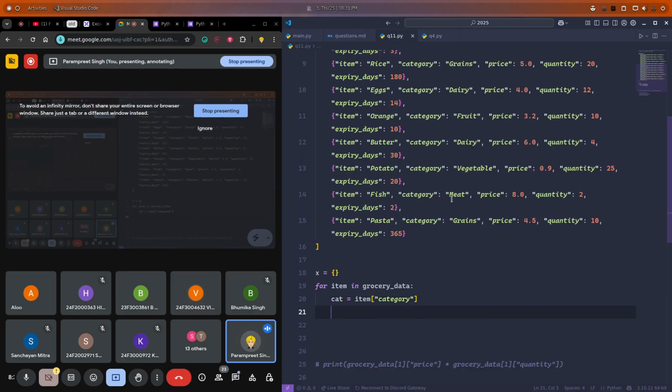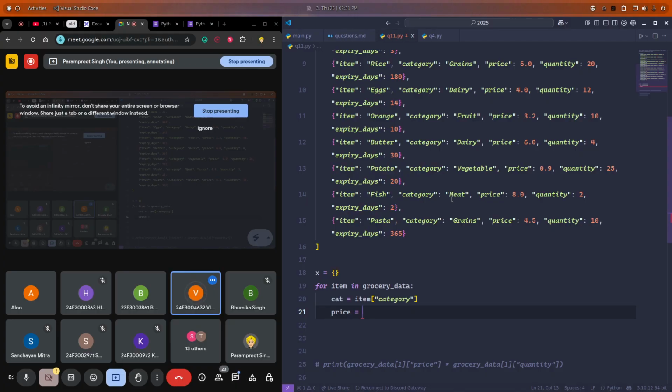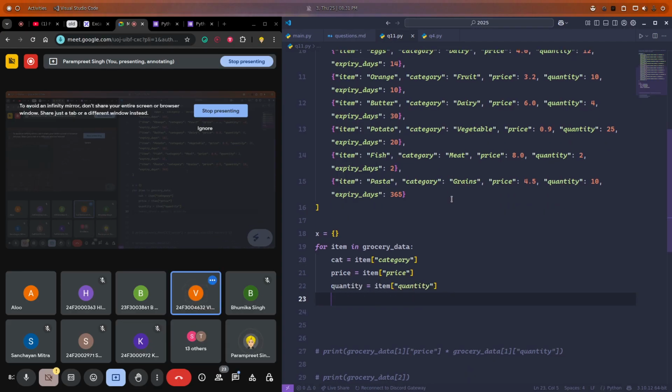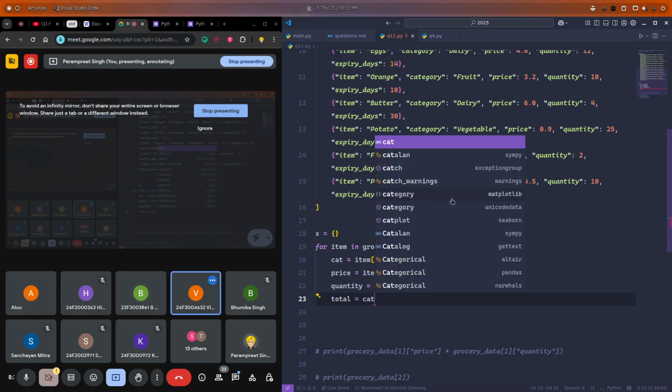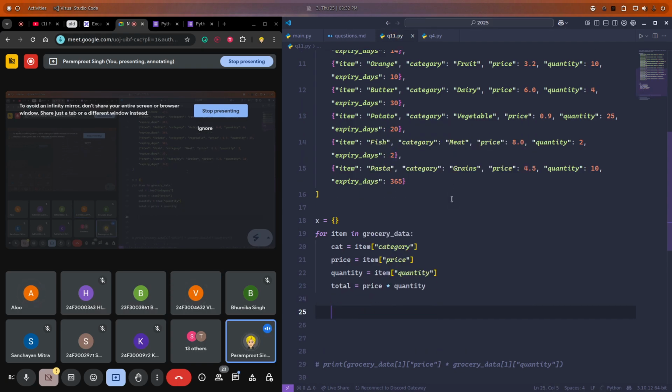Now what should be our next step? We can get the price in the same way: price is equal to item price. Then in the same way we can get the quantity. Then total is equal to price multiplied with the quantity. Okay, we have the total price.